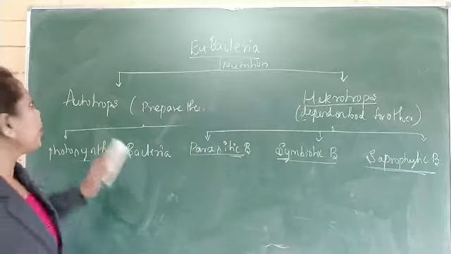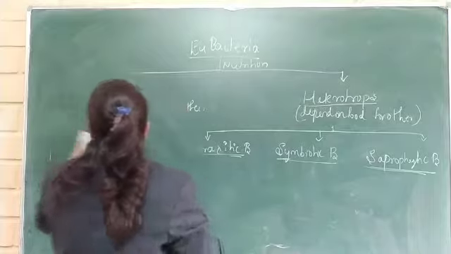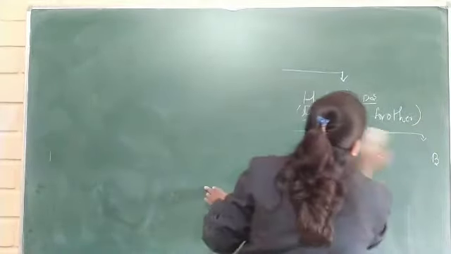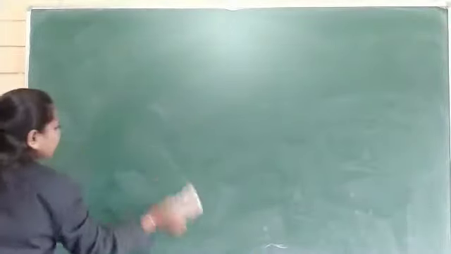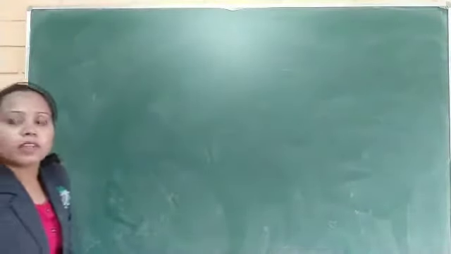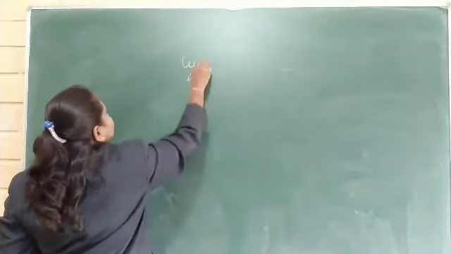Okay, this is the classification of bacteria. The next topic we are going to study is cyanobacteria, very important from the examination point of view. What is cyanobacteria? It is a bacteria, right? What is the main role of this bacteria?